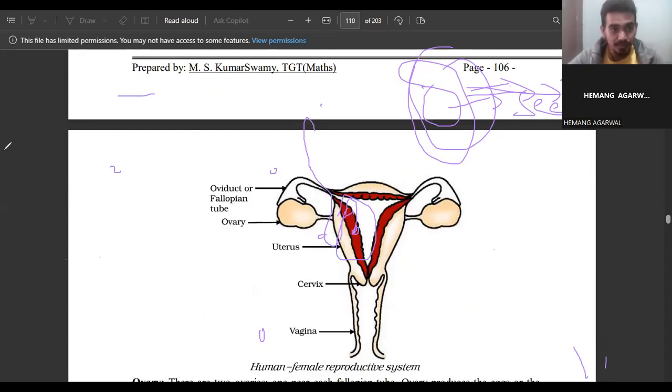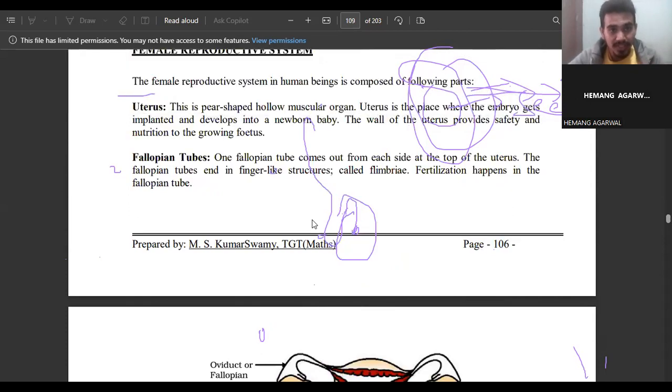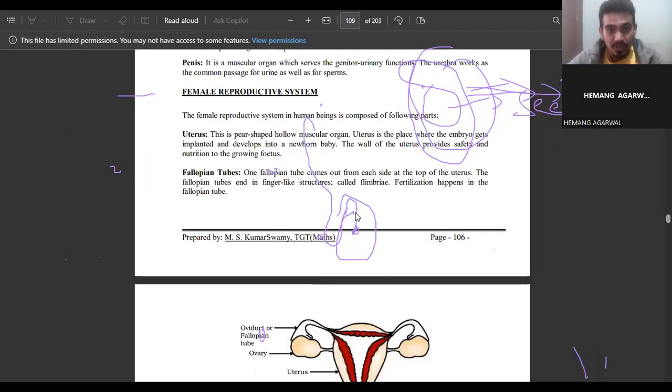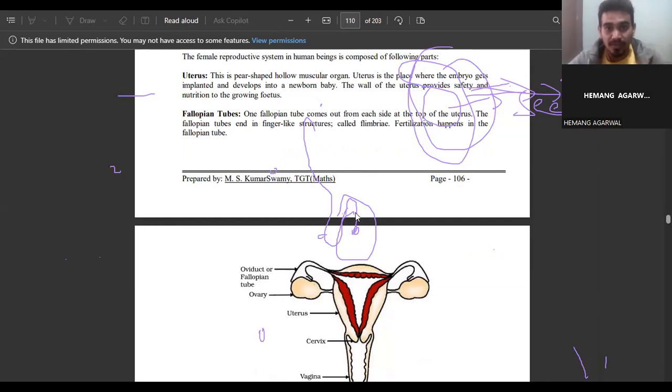So what is the function of the uterus? The uterus is a pear-shaped hollow organ, and it is the place where the embryo gets implanted and develops into a newborn baby. This is the same thing that is called the womb. The wall of the uterus provides safety and nutrition to the growing fetus.